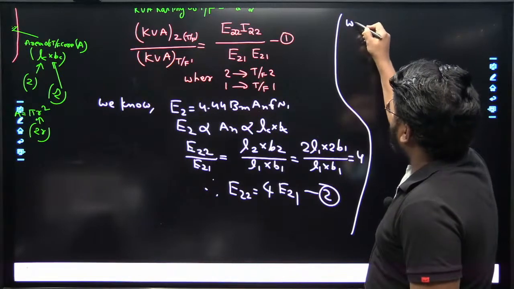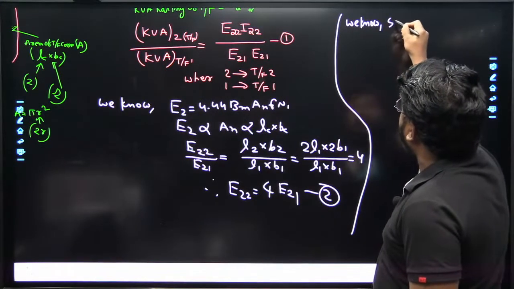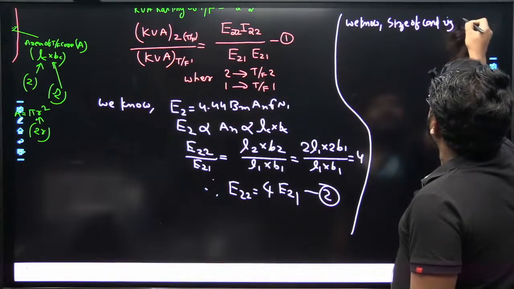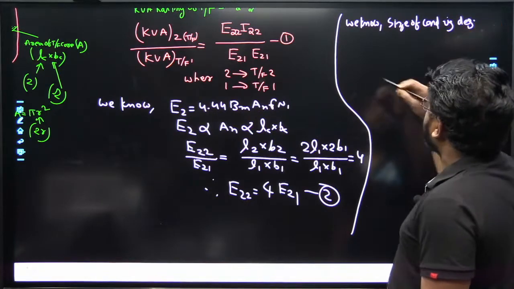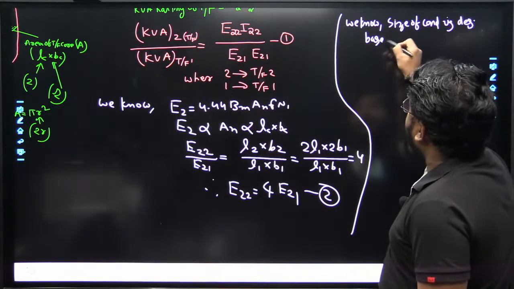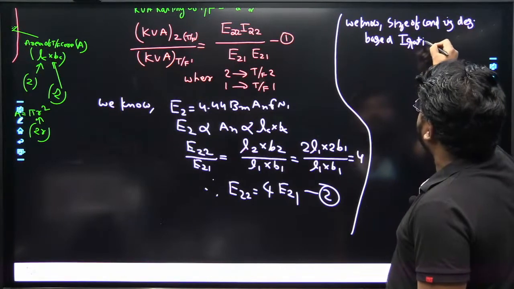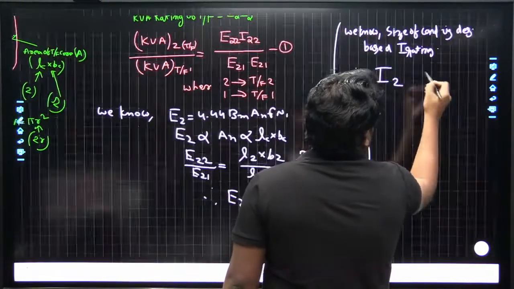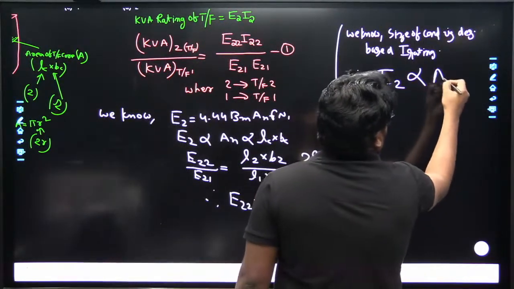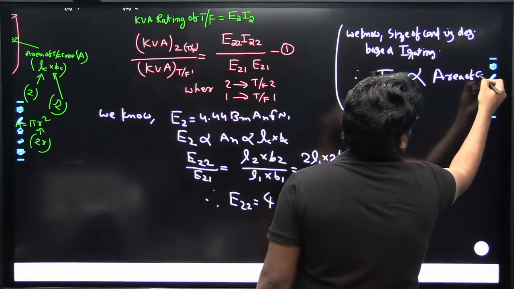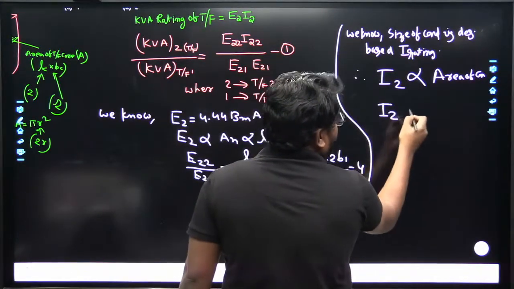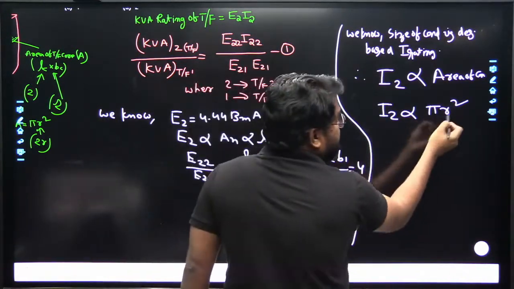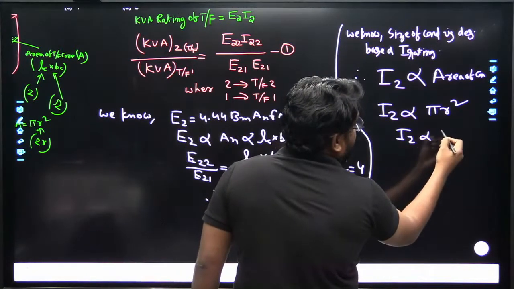We know that the size of the conductor is designed based on the current rating of transformers. So the current rating I2 is directly proportional to the area of the conductor. Already I mentioned that the area is pi r square in all respects. So I2 is directly proportional to r square.